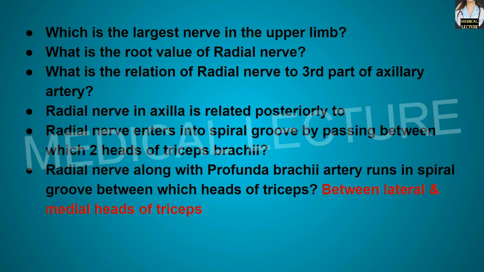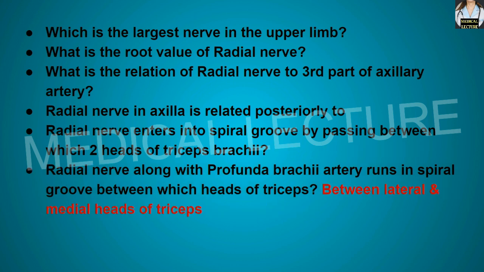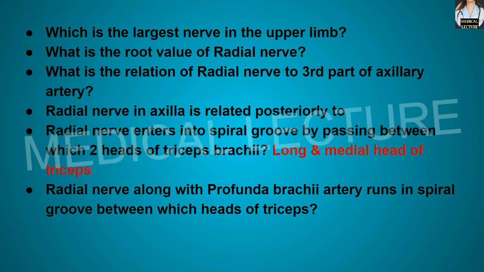So don't get confused over here between these two questions. Previously it was written that the radial nerve enters into the spiral groove by passing between the long and the medial head of the triceps brachii muscle. While in the next question it is written that the radial nerve runs along with the profunda brachii artery in the spiral groove. So over here it is running between the lateral and the medial head of the triceps. Previously it was entering, and over here it is running.